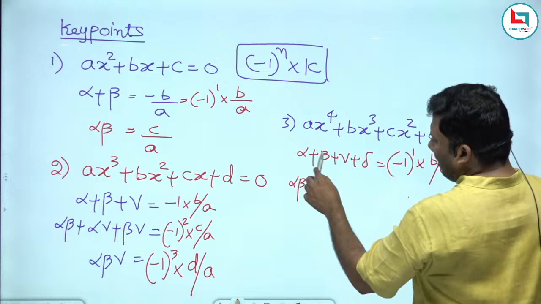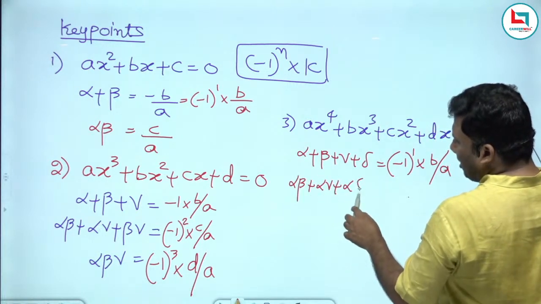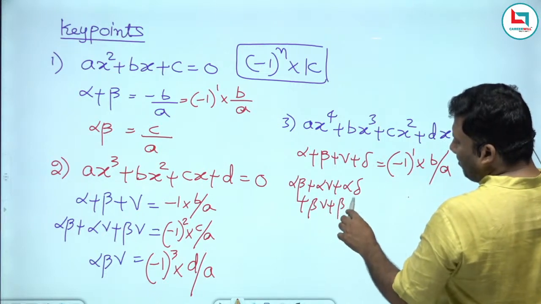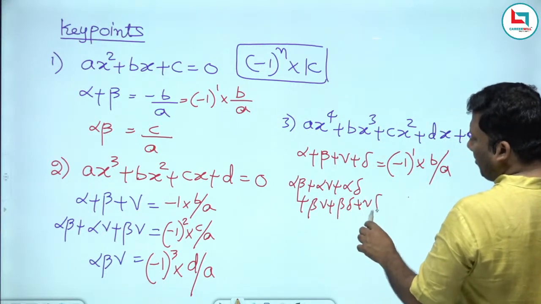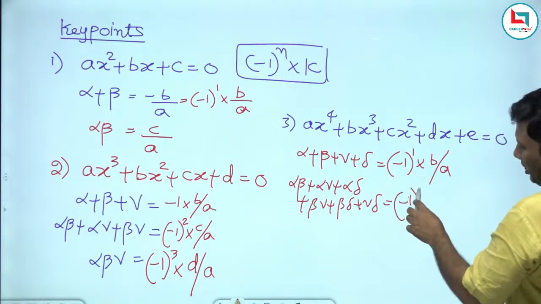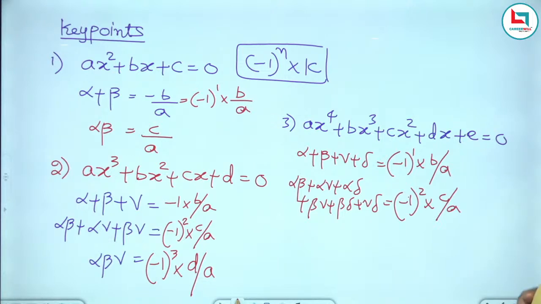Taken 2 at a time, it is alpha beta, next is alpha gamma, next is alpha delta, next is beta gamma, next is beta delta, next is gamma delta. Taken 2 at a time, it will be minus 1 square into C by A. Are you all with me? Into C by A.